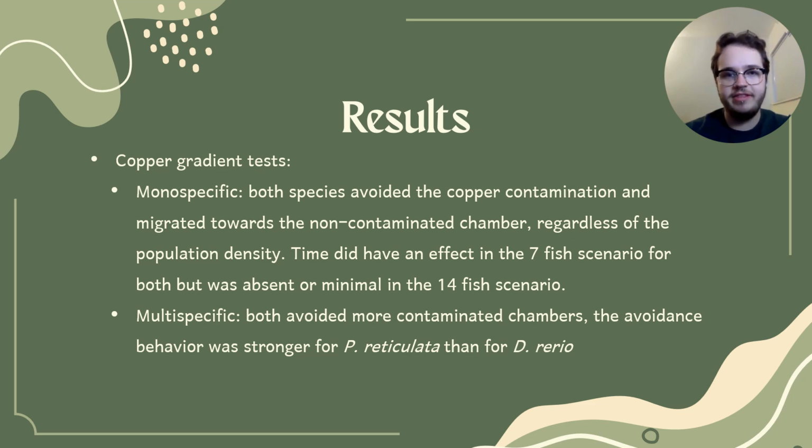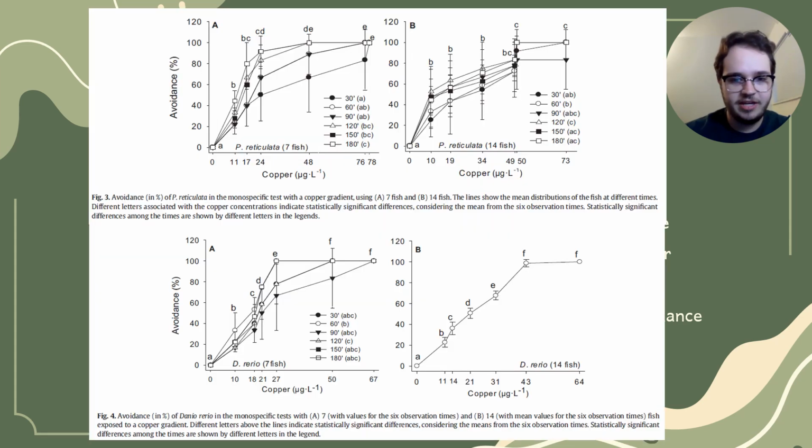They both avoided the copper contamination, but it is important to note that guppies are more sensitive to copper than zebrafish, so they began to avoid the copper at lower concentrations. And in the multispecific tests, the avoidance of the zebrafish was less pronounced compared to the monospecific tests, so they were less likely to move away from the higher contamination concentrations when the guppies were present, suggesting that there are interspecific interactions at play. Here are some of the results.